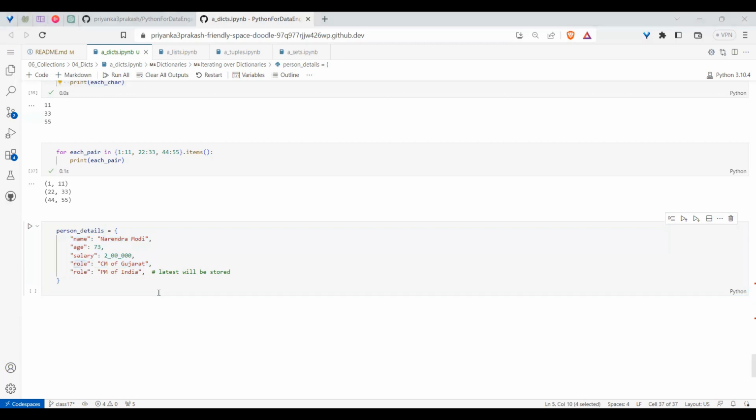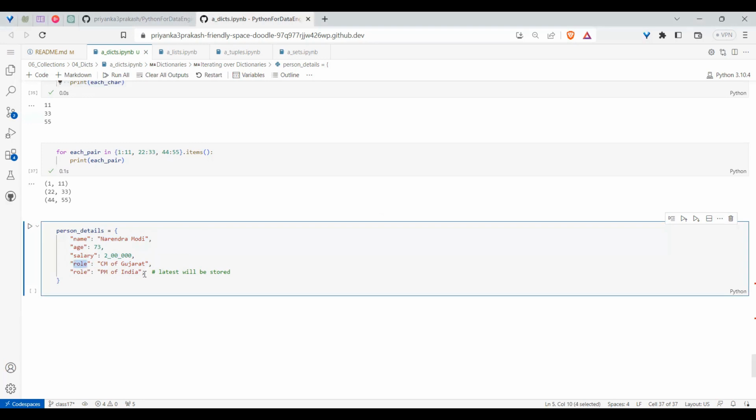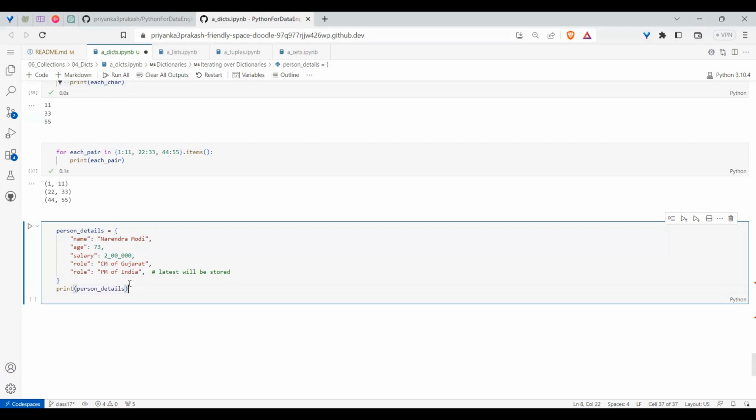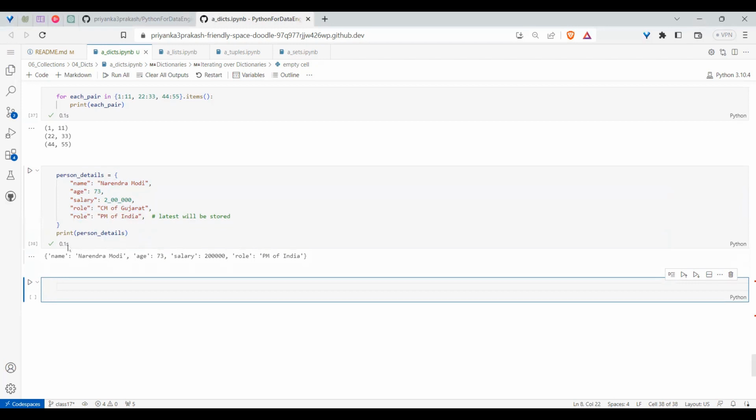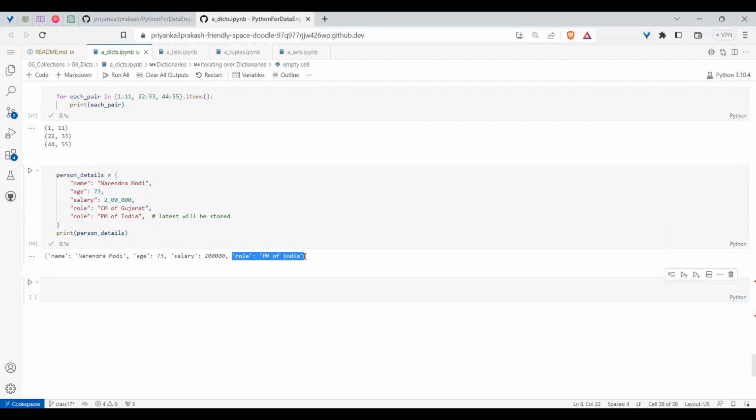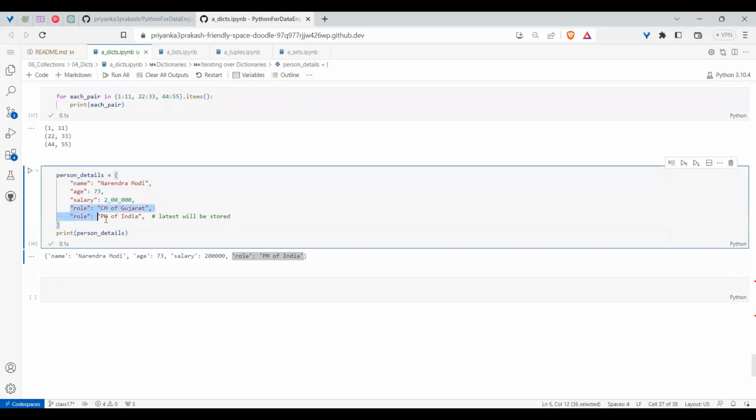Basically, here one thing we need to remember. We do indexing with keys only. If the keys are repeated, the latest one will be retained. So if I use a print statement now, did you observe that the role is PM of India? Why PM of India? Because if we have a key repeated multiple times, the latest will be taken. There are some languages, say Go language. If you do this kind of repetition when defining itself, it will throw an error.